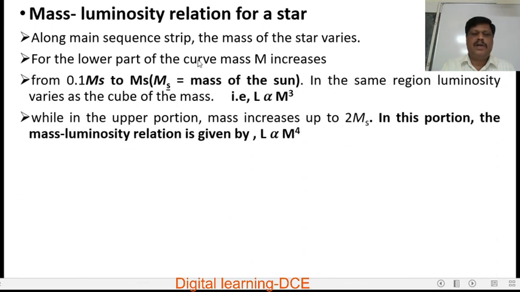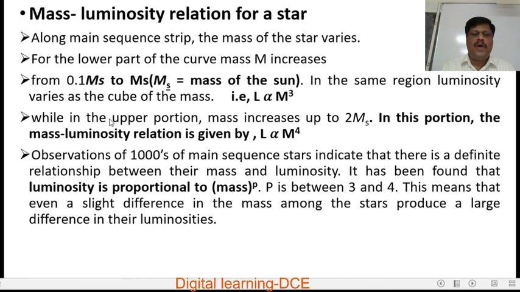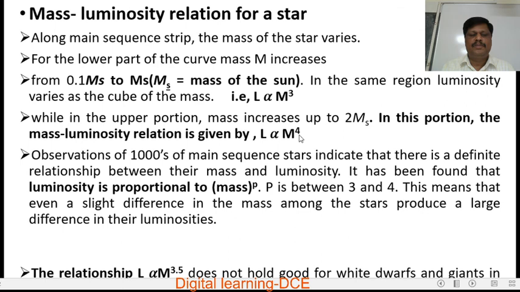For the lower part of the curve, mass M increases from 0.1 times the mass of the sun to the mass of the sun. In the same region, luminosity varies as the cube of the mass. That is, L is proportional to M cube. While in the upper portion, mass increases up to 2 times the mass of the sun. In this portion, the mass luminosity relation is given by L is proportional to M to the power 4.